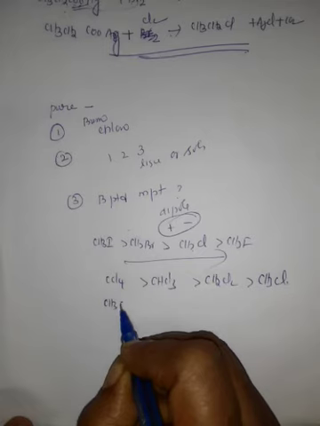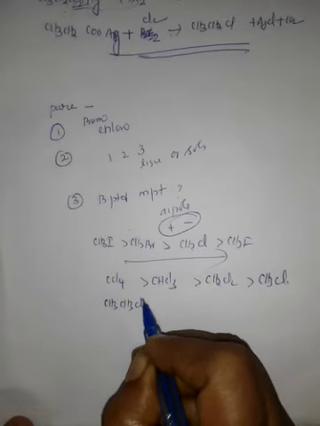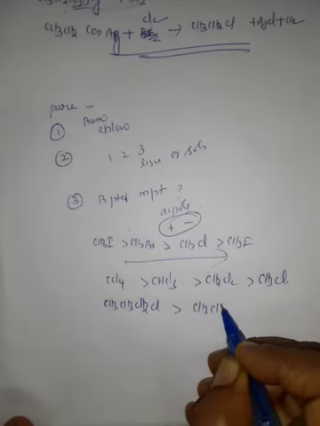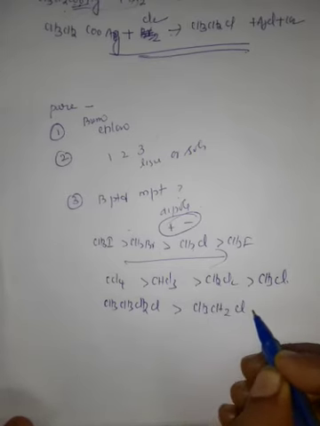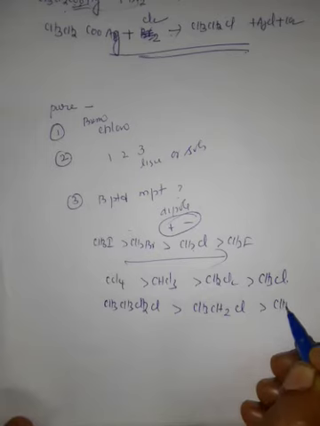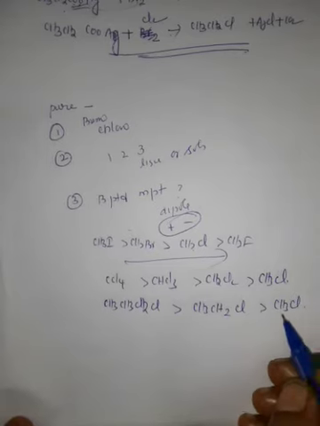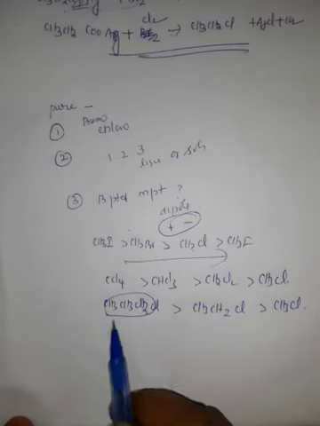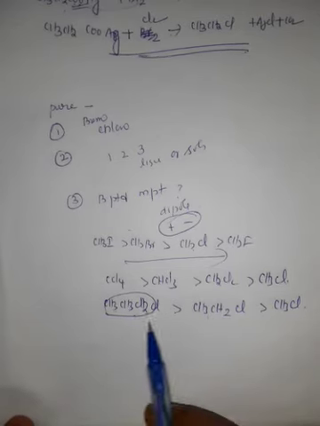For example, chloropropane, then chloroethane, then chloromethane. Among these three, chloropropane has the higher boiling point because of the more number of carbon atoms, 3, 2, 1. This is having more.